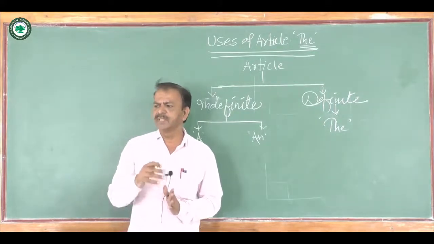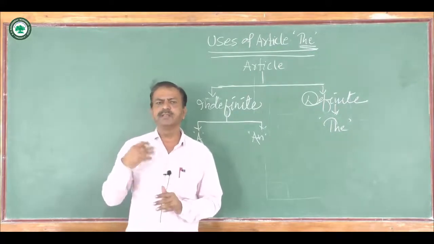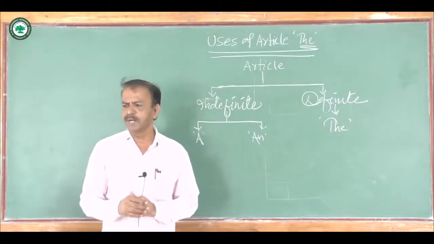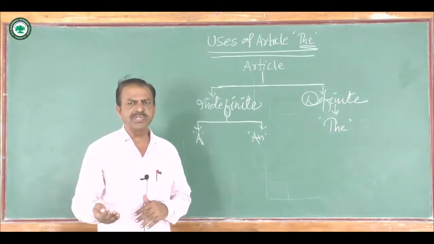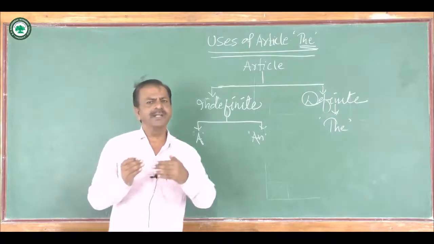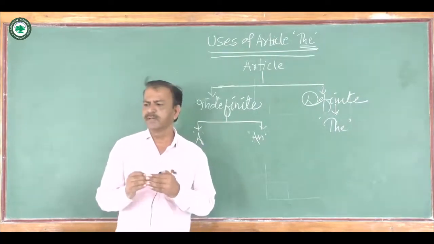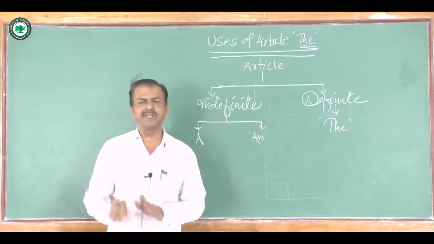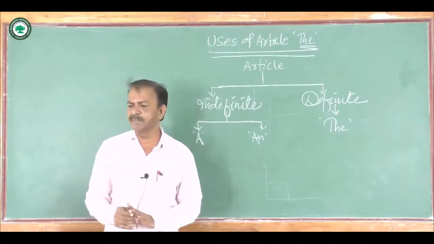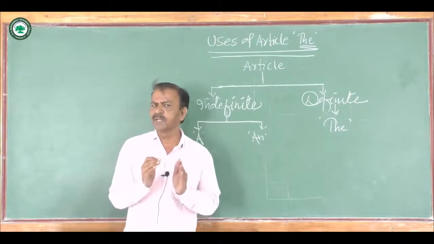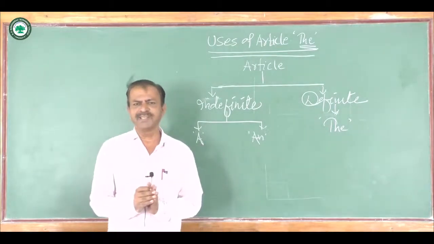Or we say the Godavari, the Ganga, the Yamuna, the Pacific Ocean. So here article is used before the names of oceans, rivers and specific or unique buildings. So this is also one of the interesting uses of article the.